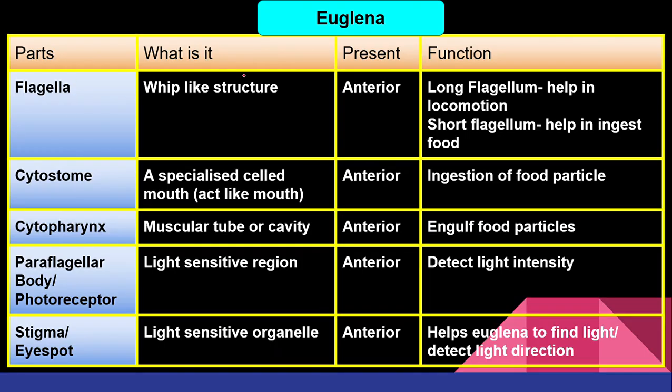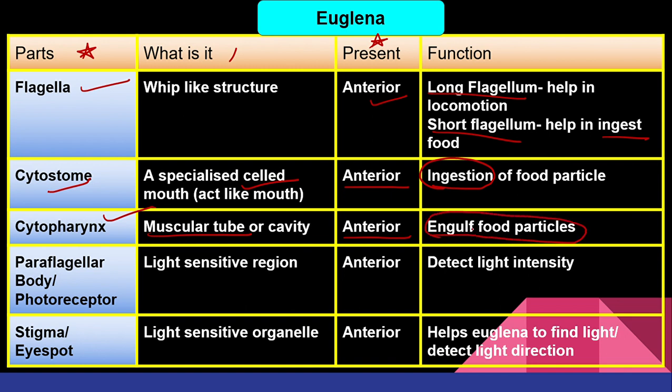Now let's see this. You don't have to remember what it is and its function. You have to just remember its parts and where they are present. Rest of the things are only for your understanding. So flagella are whip-like structures present on the anterior side. They help in locomotion. Which one? The long one. And the short one will help in ingestion of the food. It will bring the food. Okay. Now the cytostome is a mouth-like structure which is also present anteriorly. And what do we do with our mouth? Ingest food. Right? The cytopharynx is a muscular tube, again on the anterior side, and it helps in engulfing the food particles. The way you engulf, the same way Euglena also engulfs, right?